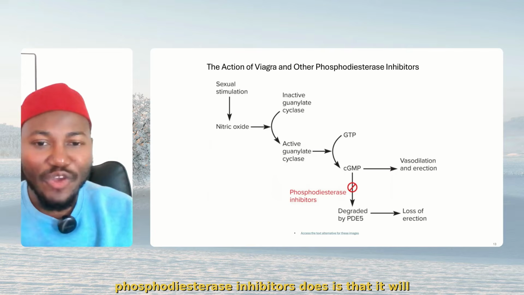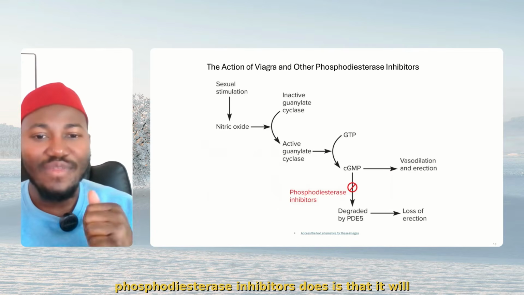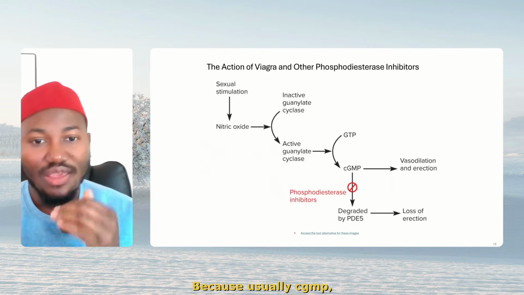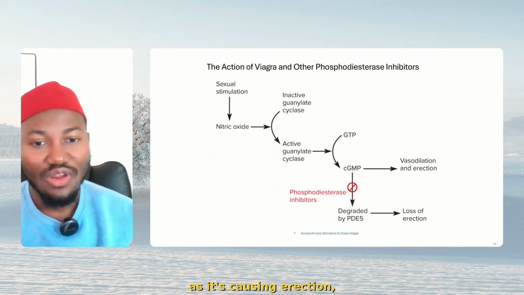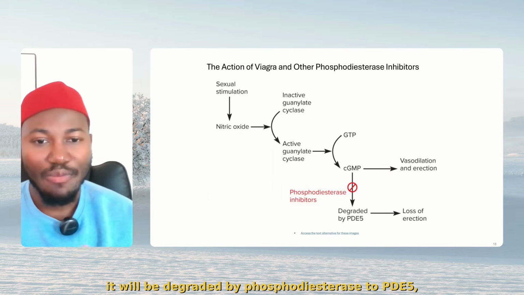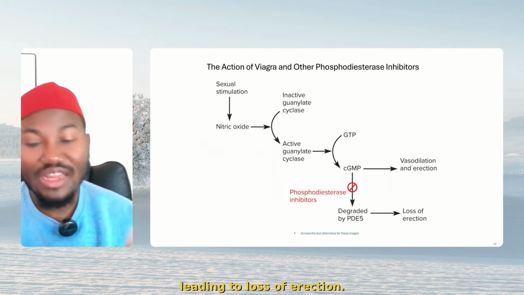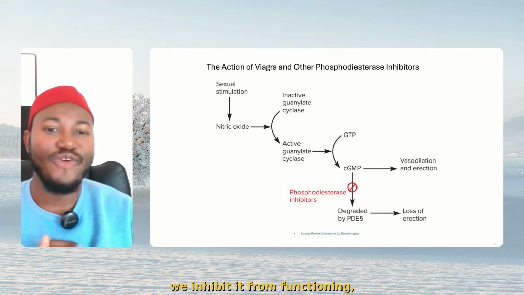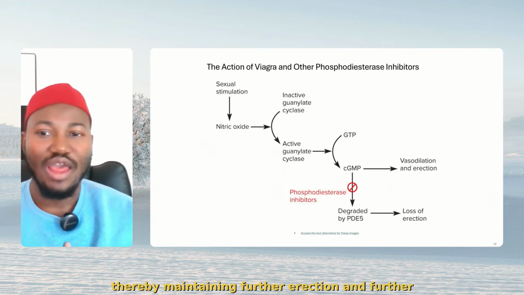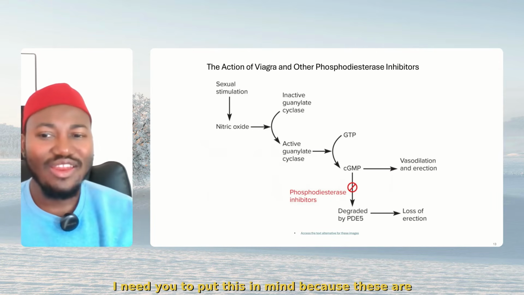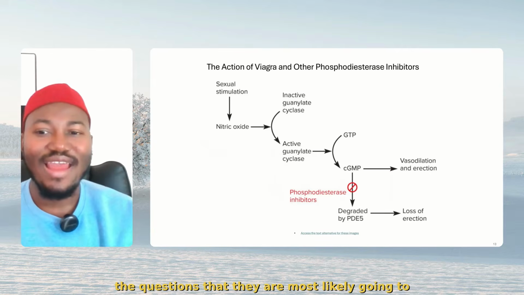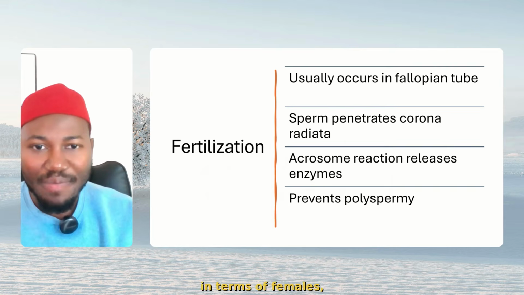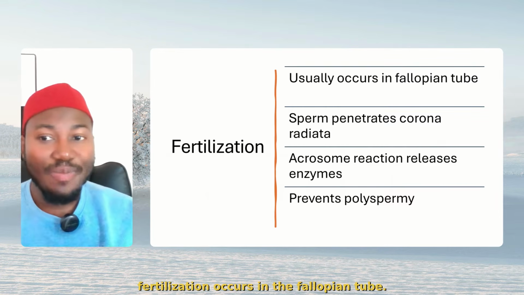Now, what phosphodiesterase inhibitors do is inhibit phosphodiesterase from breaking down this cGMP, because usually cGMP, as it's causing erection, will be degraded by phosphodiesterase 5, leading to loss of erection. So these phosphodiesterase inhibitors, which is Viagra, inhibit it from functioning, thereby maintaining further erection and further vasodilation. I need you to put this in mind, because these are the questions that they are most likely going to ask you. All right?